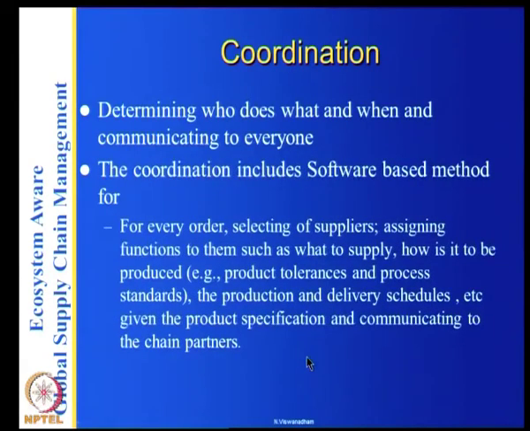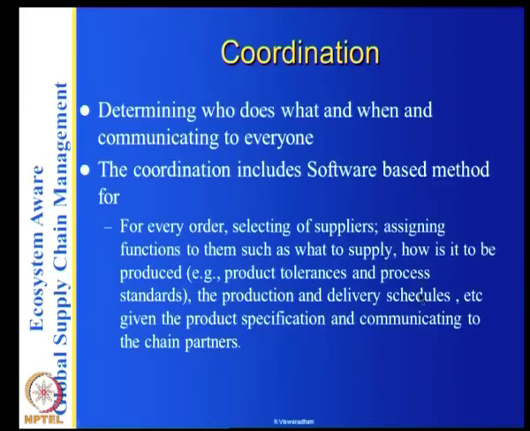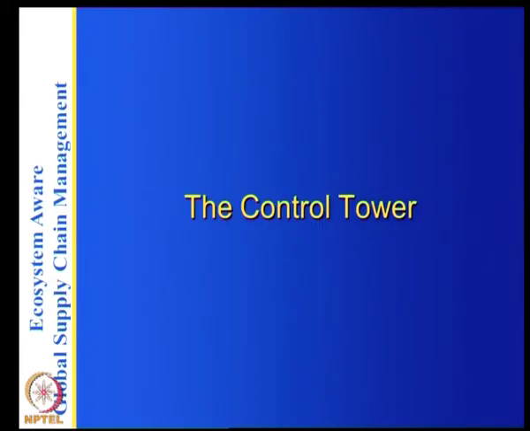And the coordination includes software-based methods for every order, selecting the suppliers, assigning functions to them such as what to supply, how it is produced, and production and delivery schedules, given the product specification, and communicating to all the partners. This is the usual thing that one does, but one has to take care that you are dealing with a green product and you have to communicate the various things in this.